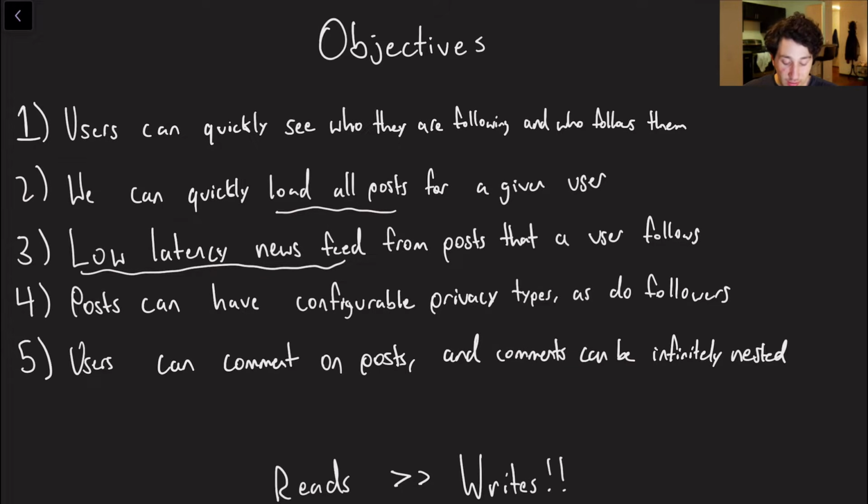Number 4 is that we want to be able to support configurable privacy types. This isn't that hard, but someone did ask for this in the comments of the last version of this video, so I figured screw it, why not throw this one in there. And then they also asked for Reddit-style comments where they can be infinitely nested.